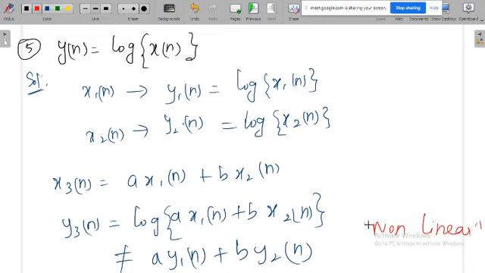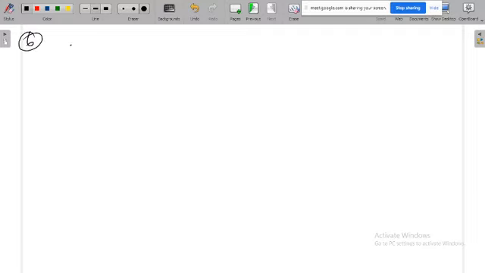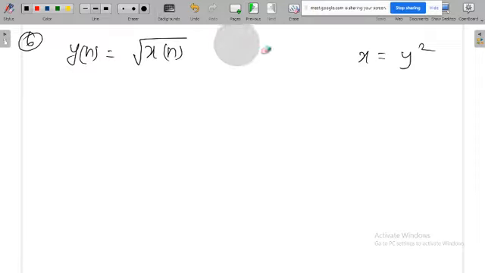This system is non-linear. Okay, so next question. y of n is equal to root x of n. Is it linear or non-linear? Anybody? Non-linear, sir. Non-linear, because square and square root, they are opposite to each other. Definitely this is also non-linear, because you can write x is equal to y square. x and y are just variables, so definitely this system is also a non-linear system.